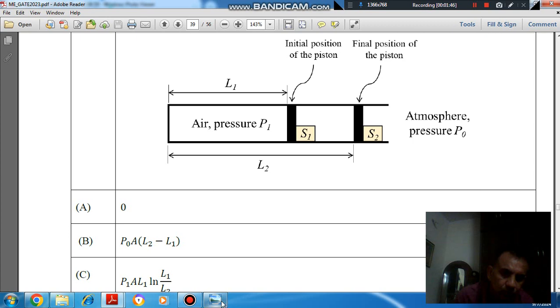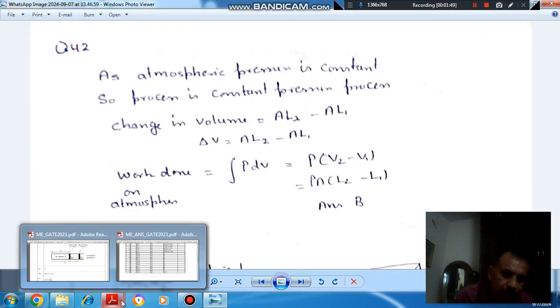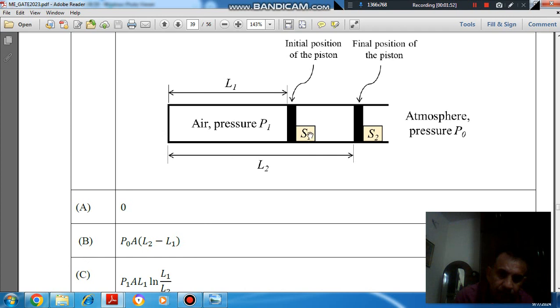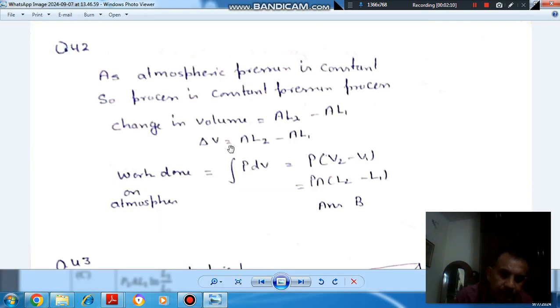Okay, so here when the stop is removed, the piston moves through a distance L2 minus L1, and so some work is done on atmosphere, and atmospheric pressure is constant. So change in volume of the atmosphere is A into L2 minus A into L1. Okay, so change in volume is A L2 minus A L1, and the pressure is atmospheric pressure, it is constant, that is P0.